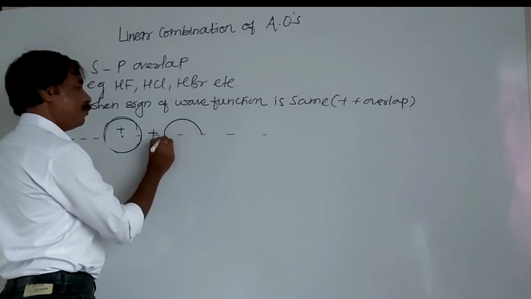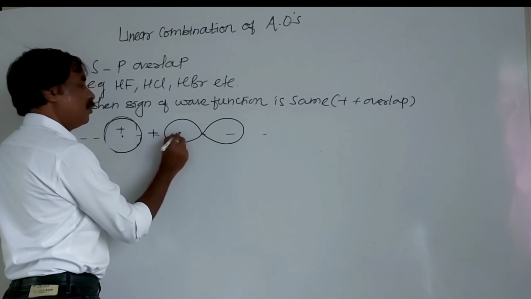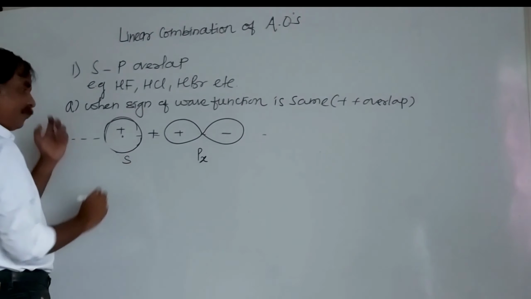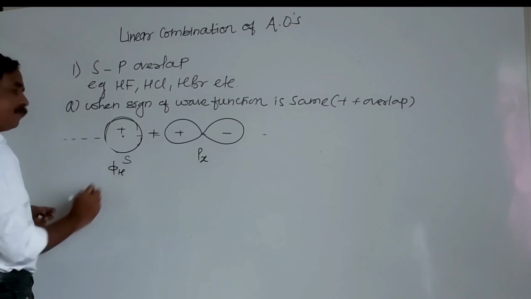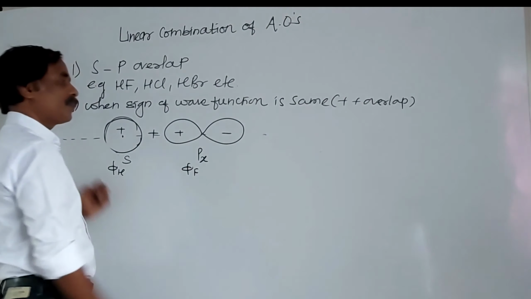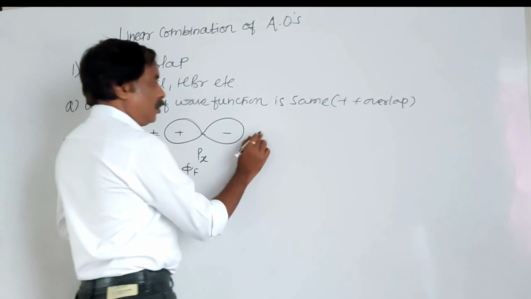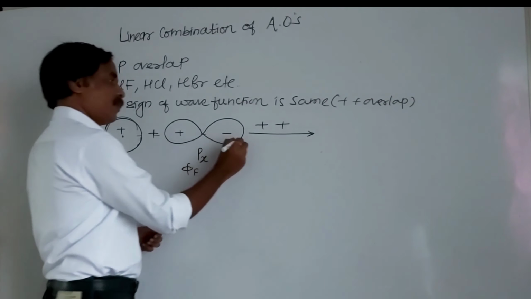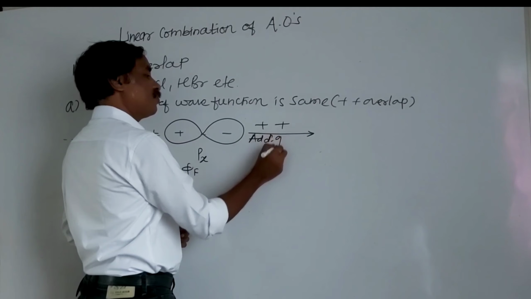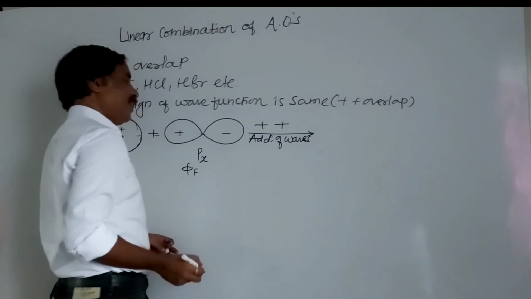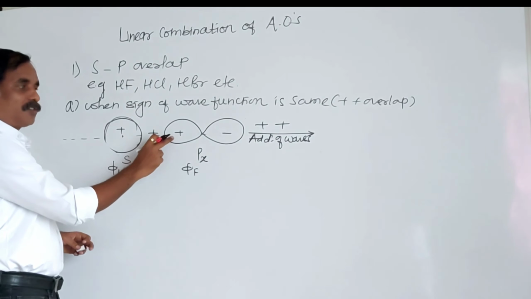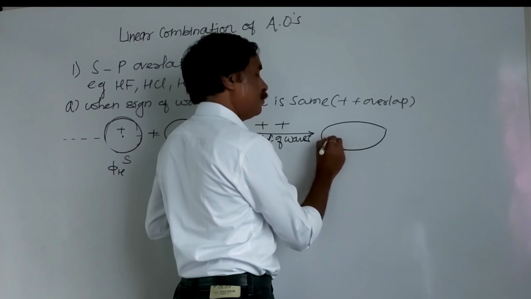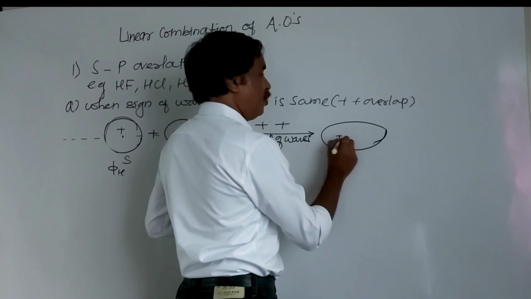So here, px of fluorine is positive, and here it is negative. Here it is a px, and here it is s. This is the wave function of hydrogen, and this is the wave function of fluorine. A linear combination of these two. This overlap is said to be positive overlap, an addition of waves. So this is positive, and here, what is the formation? A bonding molecular orbital, like this.